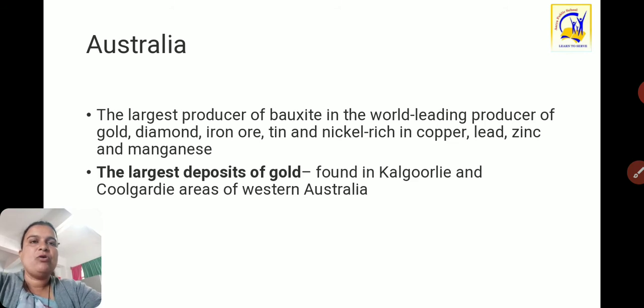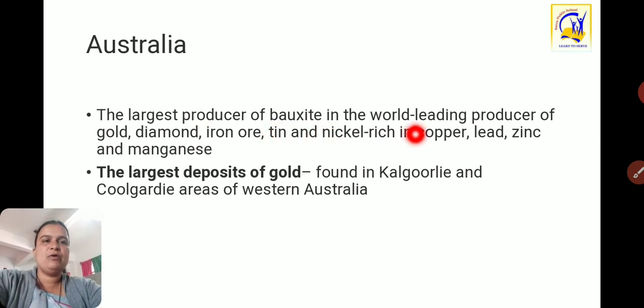Now the last, Australia. Australia is the largest producer of bauxite in the world.